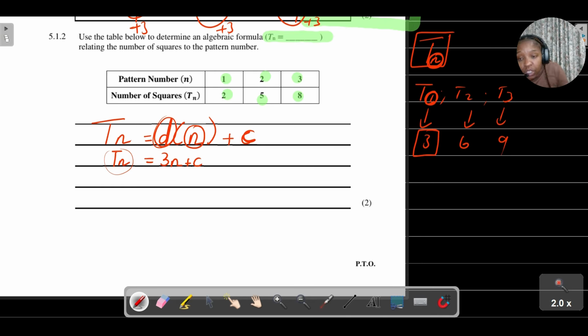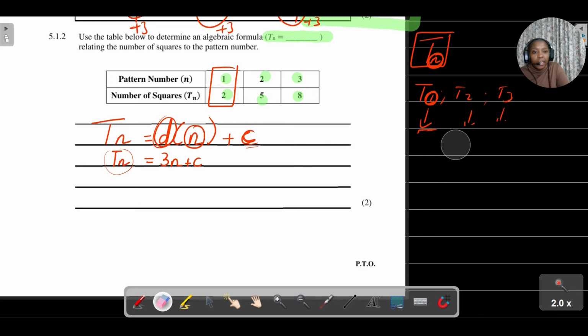Right, so we start with this standard formula. Tn is equal to 3n plus c, right? Then remember, if I want to determine the value of my c, once I have the value of the constant, I'll be able to have the formula. So I'm just going to focus on pattern number 1. Pattern 1 has how many squares?